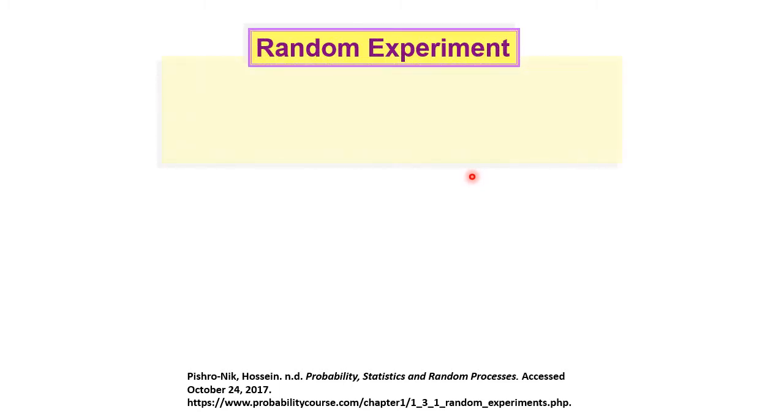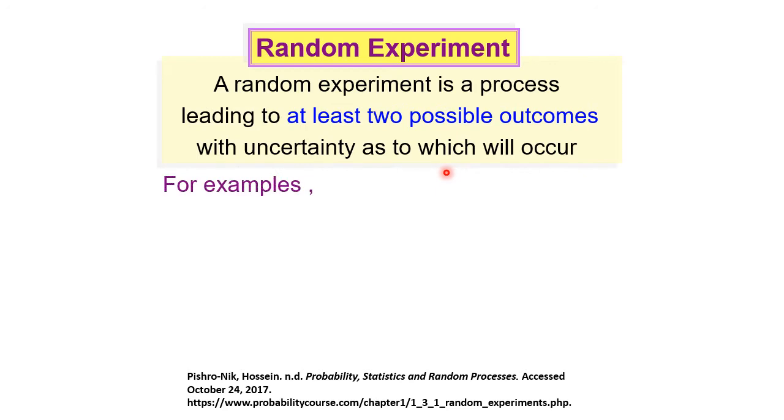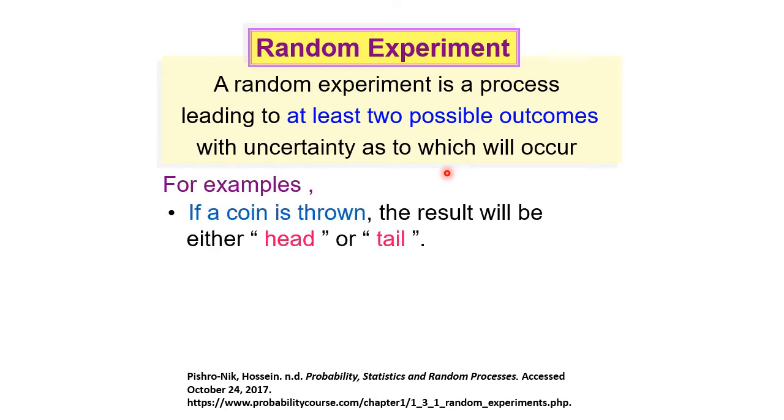So what is a random experiment? A random experiment is a process leading to at least 2 possible outcomes, with uncertainty as to which will occur. For example, the random experiment is tossing a coin, flipping a coin. The result can be head or tail. That is, we have 2 possible outcomes.